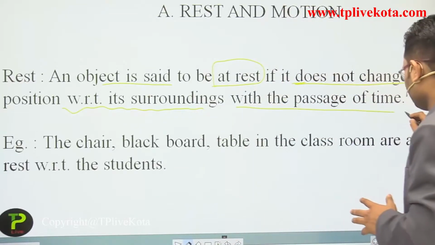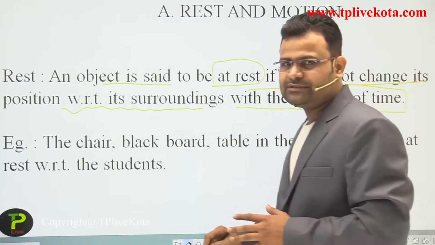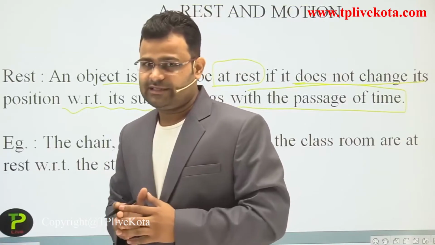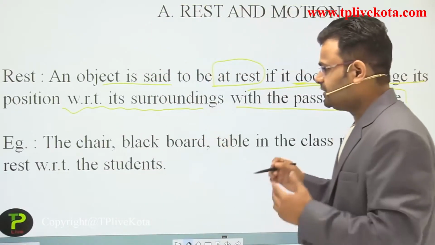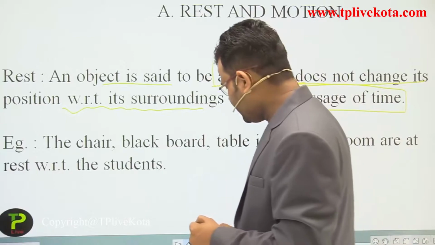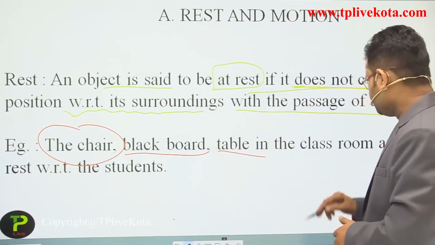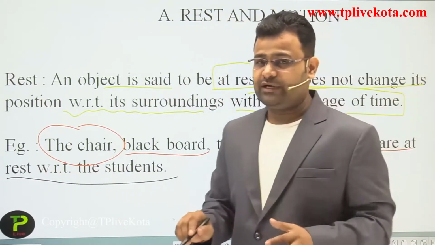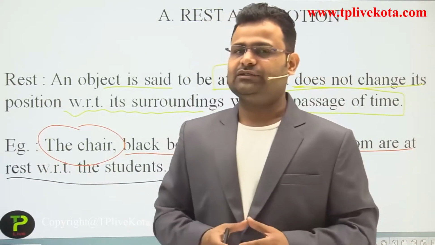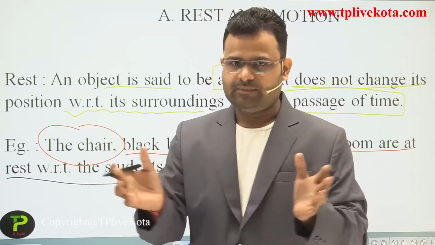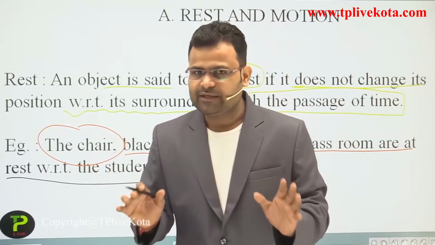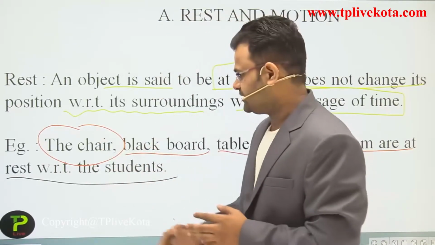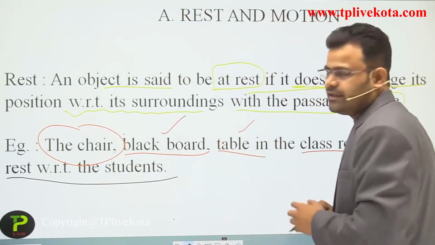With the passage of time, time is continuously moving, dear students. If the position does not change, then we can say the object is at rest. Examples of rest are the table and classroom, which are at rest with respect to the students. If you are sitting in a classroom, then the surrounding objects do not move with respect to the students. So we can say all these objects are at rest, like a chair, blackboard, table, and so on.